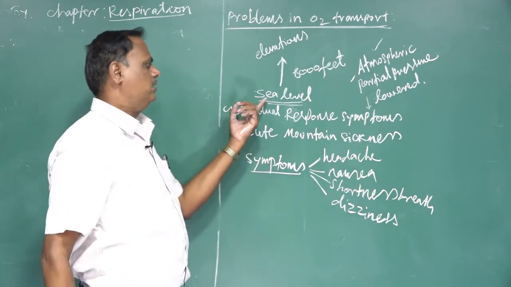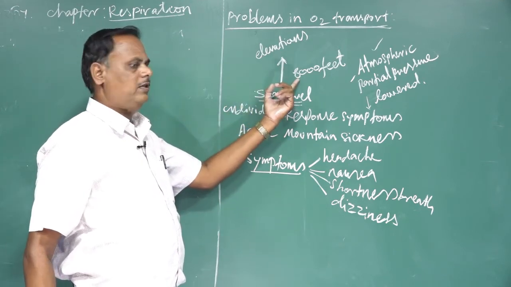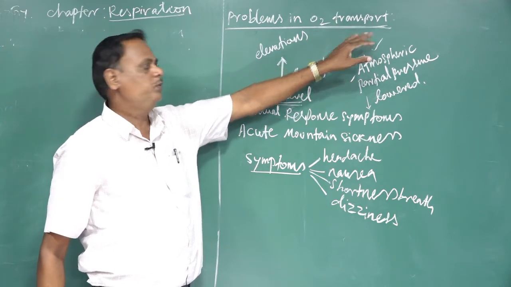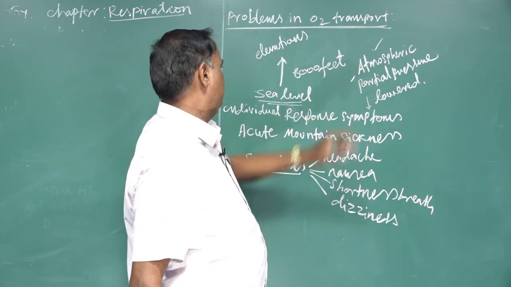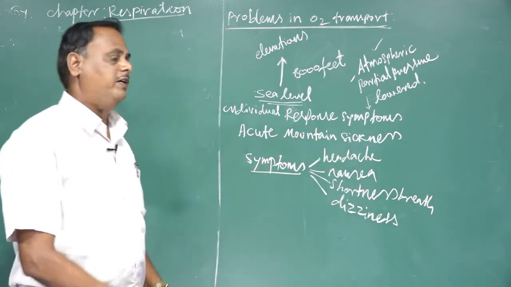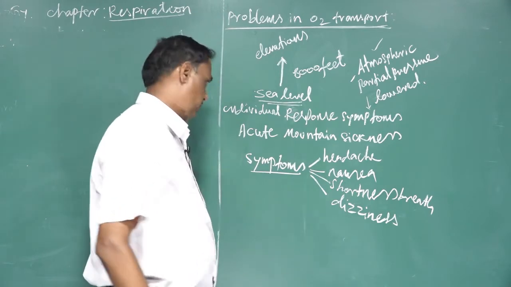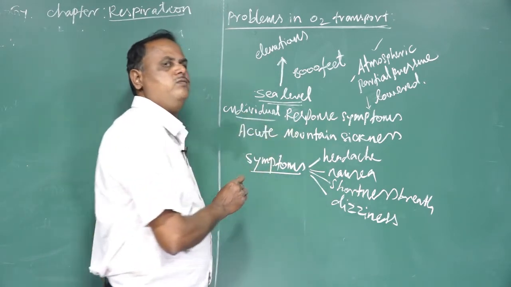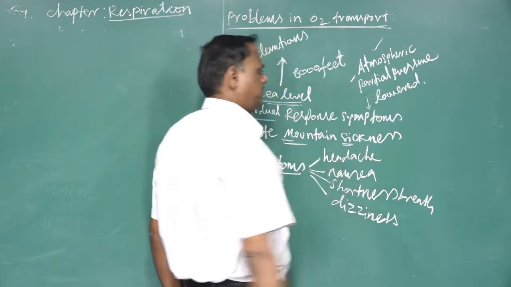When a person travels from sea level to elevations above 8,000 feet, the atmospheric pressure and also the partial pressure of oxygen is lower. Due to this, the individuals respond with symptoms called acute mountain sickness.